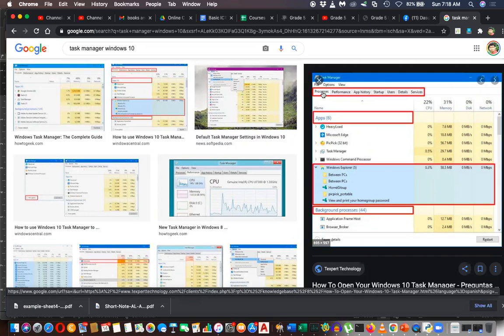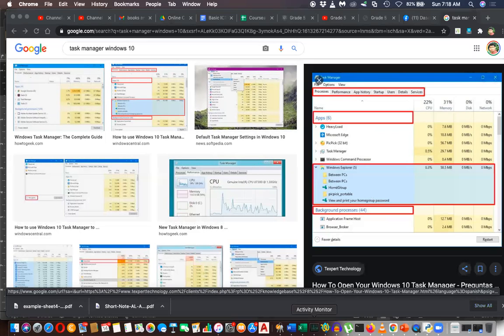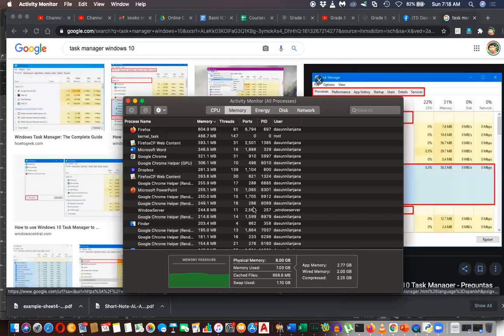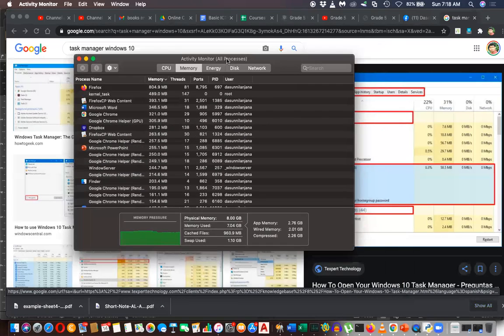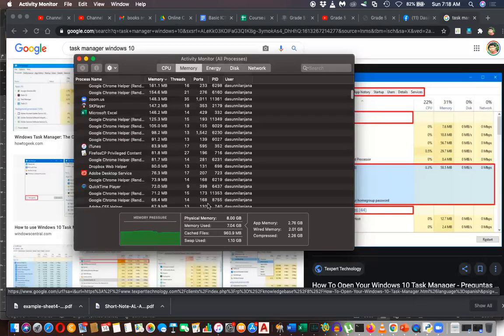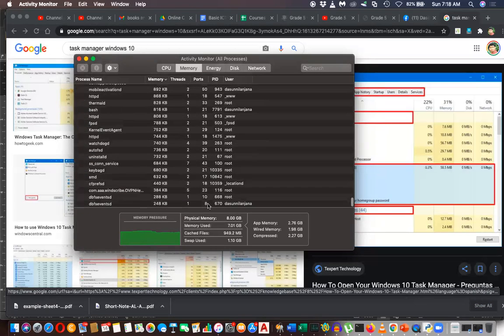All the processes are managed here: the background processes and apps. Background processes means what is running in the background. Even now, I have opened only a few windows, but if I go to the activity monitor, which is quite similar to the task manager in Windows, you can see more than 100 activities running.